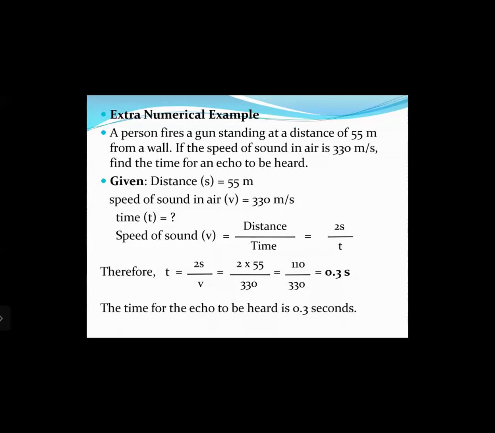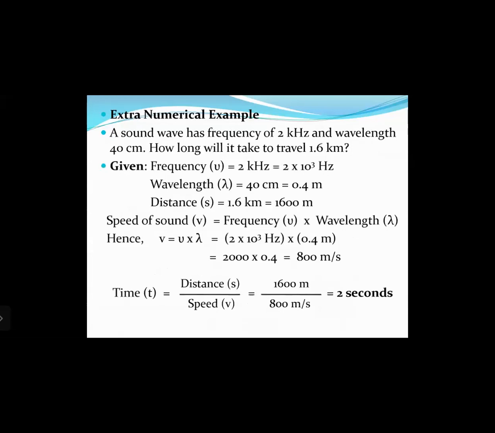Now we know the wall is at a distance of 55 meters, which is s. So we can see 2 into 55 divided by velocity, that is 330. So we get 2 into 55 upon 330, that equals 110 upon 330, that is 0.3 seconds. So the time for the echo to be heard is 0.3 seconds.